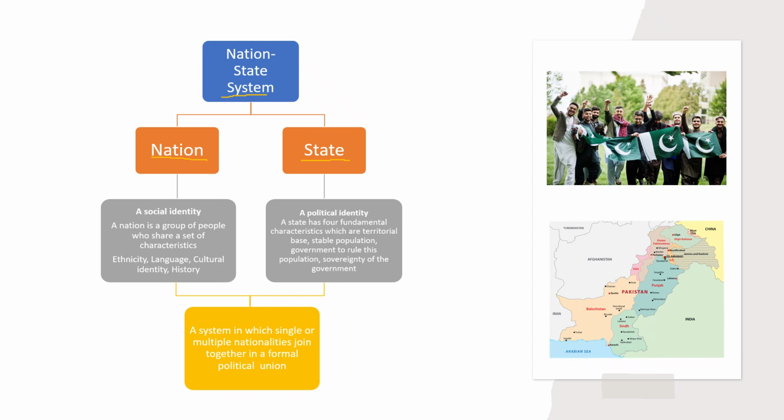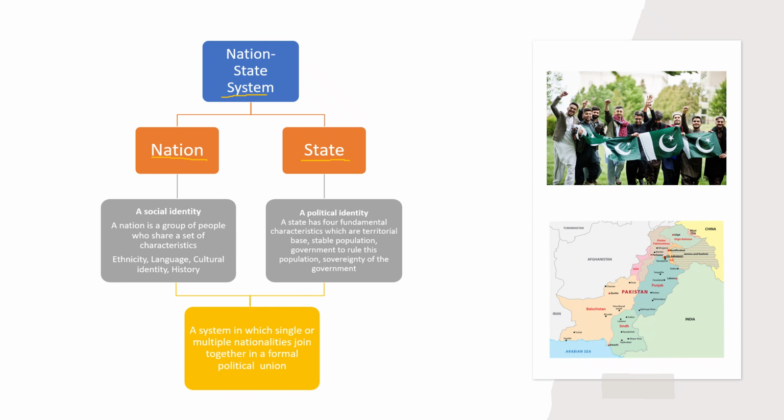Students, nation is actually a social identity. A nation is a group of people who share a set of characteristics. Now, what is this set of characteristics? This is ethnicity, this is language, this is cultural identity, and then history. If there's a group of people who shares this set of characteristics, then we can say that yes, this group of people is a nation.